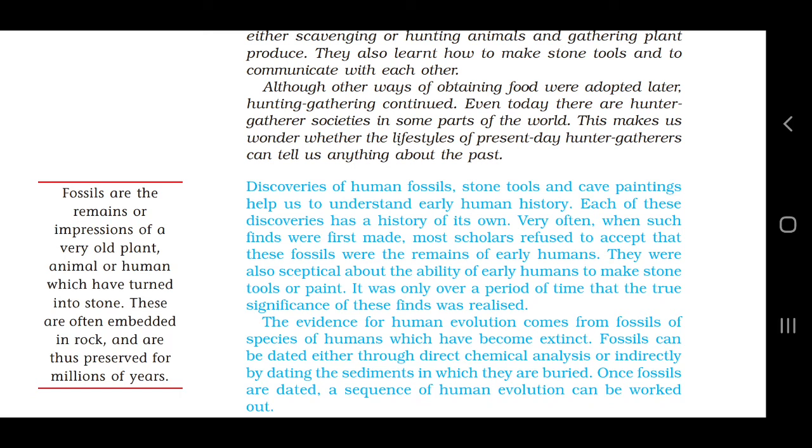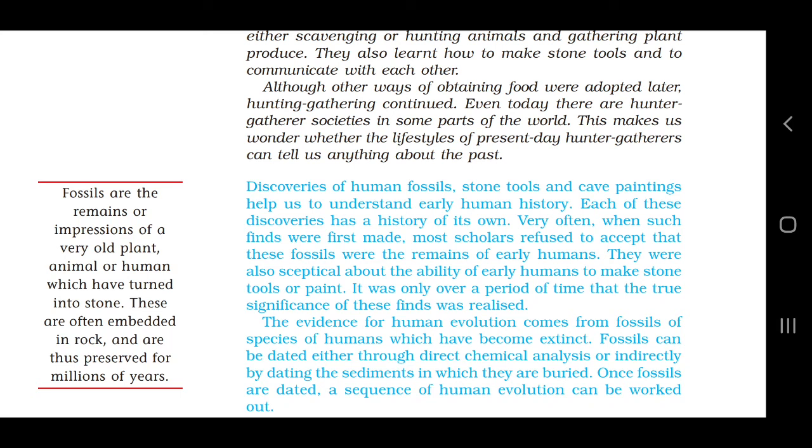Clear? So this human fossil is the most important source to know about early human history, because through this we get the information that human beings existed in the early time period, and it also gives us information about the structure of the human. Clear? First source. Second is cave painting.